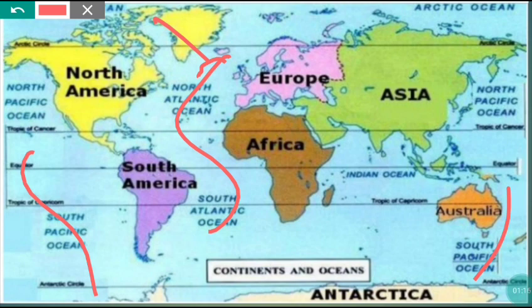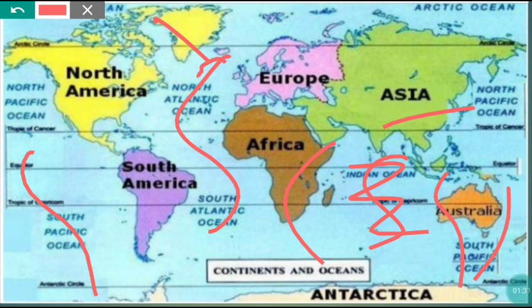Next is the Indian Ocean. It is the only ocean named after a country, that is India, our country India, and it is bounded by the continents Asia, Africa, and Australia.